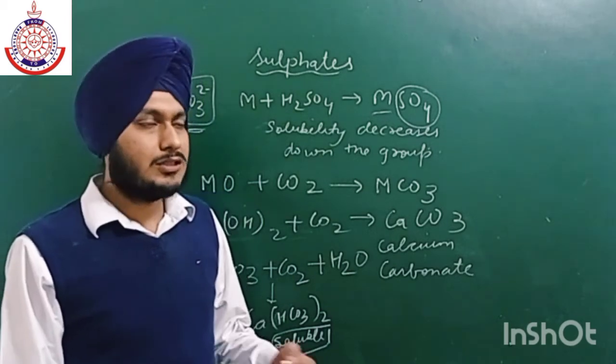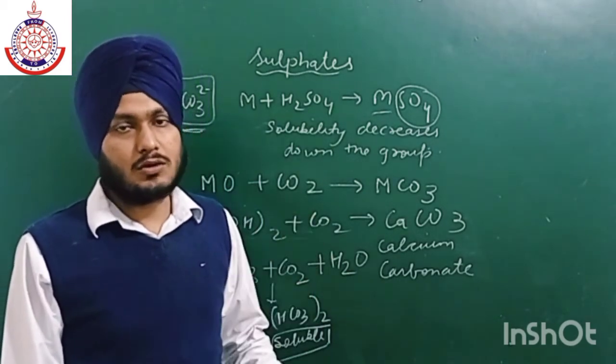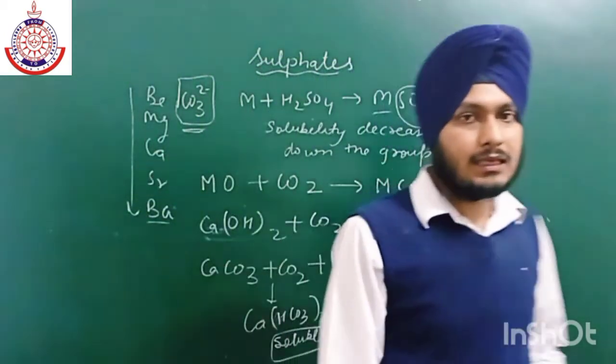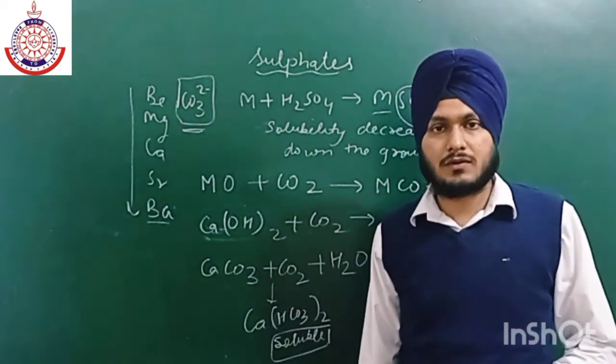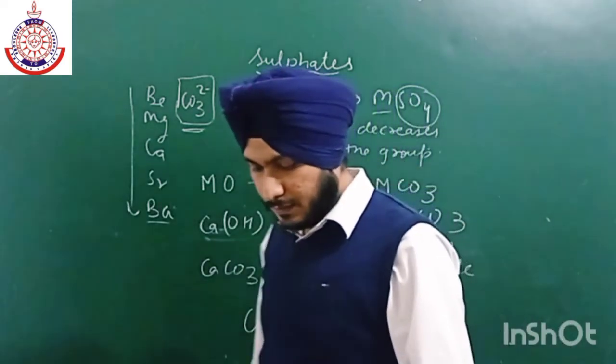It means there is no change in the crystal lattice as we go from top to bottom. So lattice energy remains nearly the same, but there is a decrease in the hydration energy, which is why their solubility decreases on going from top to bottom. You have to keep this in mind.